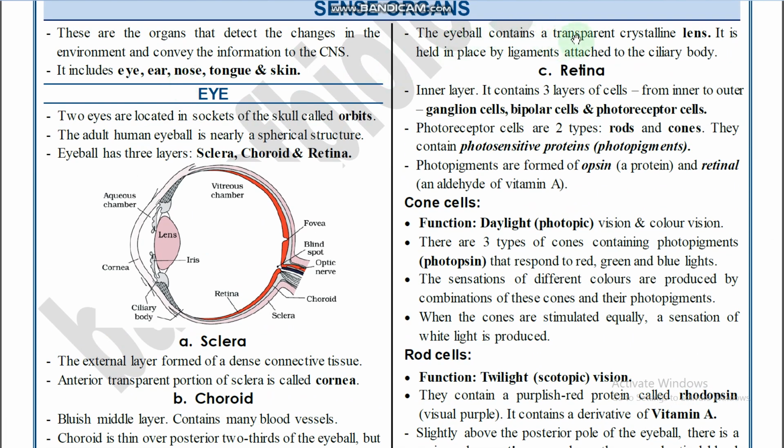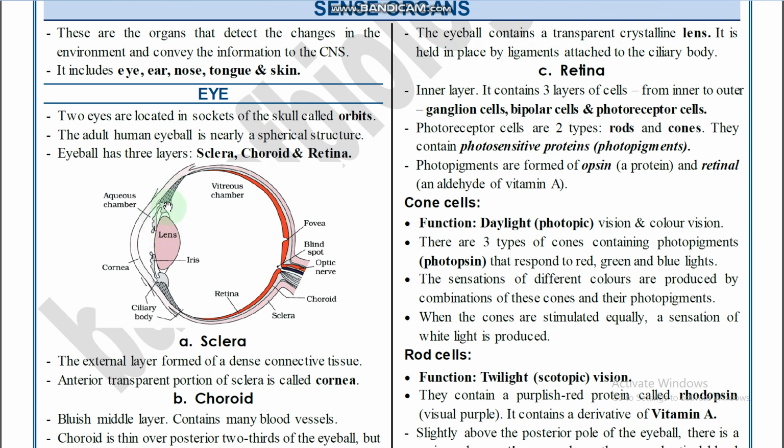The eyeball contains a transparent crystalline lens, and it is held in place by ligaments attached to the ciliary body. In the anterior portion the lens is present, held in place by the ligaments attached to the ciliary body.